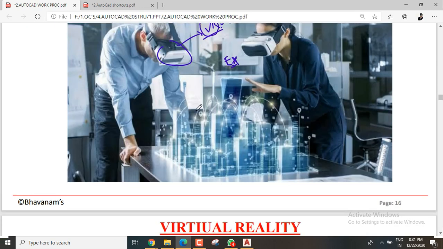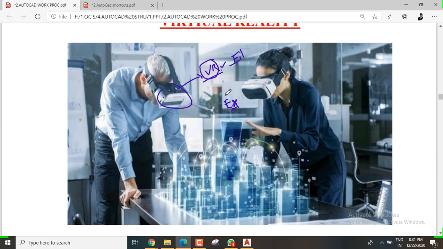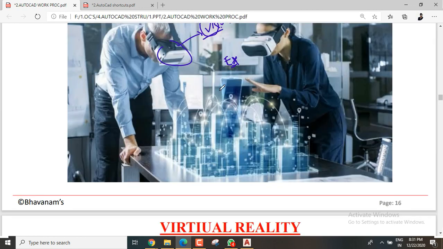I think you have seen some IPL cricket. If you wear some goggles, you get the feeling like you are playing in a stadium. Those things are done by virtual reality. See how they are looking at this total project.